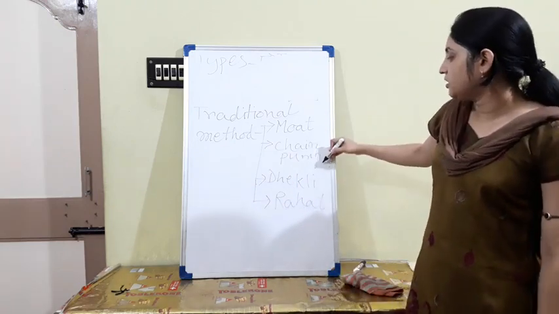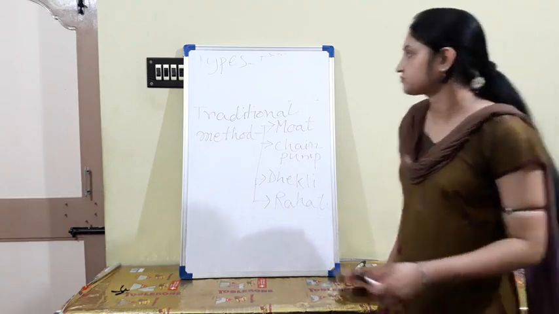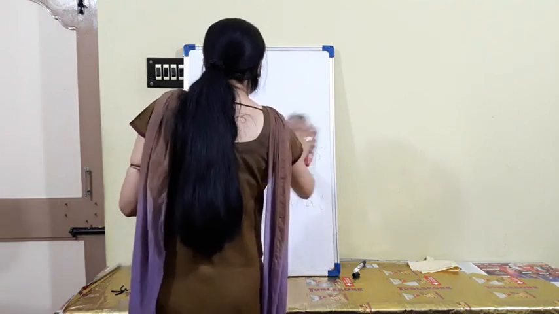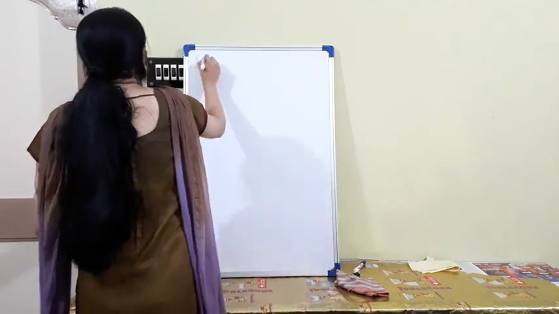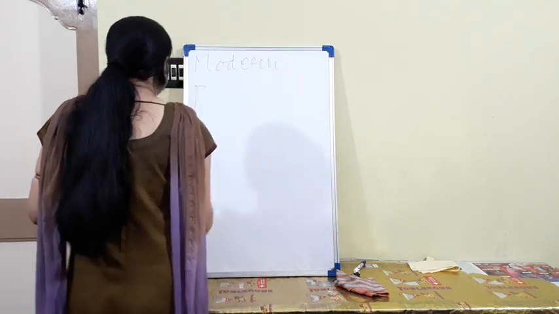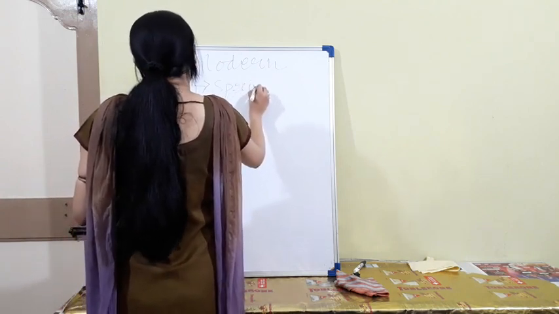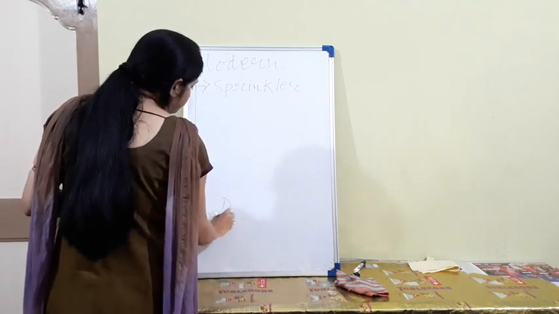So moat, chain pump, dhekli and rahat, that is the traditional method. Next, the modern method. There are two types of modern method. One is sprinkler, another is drip system.